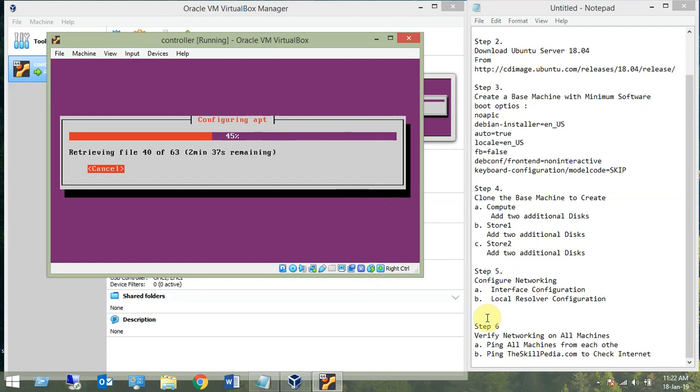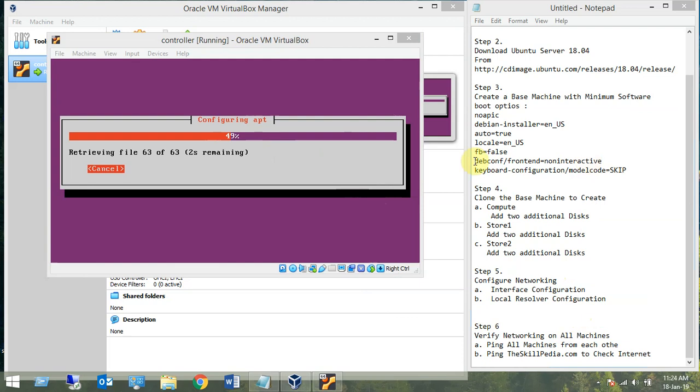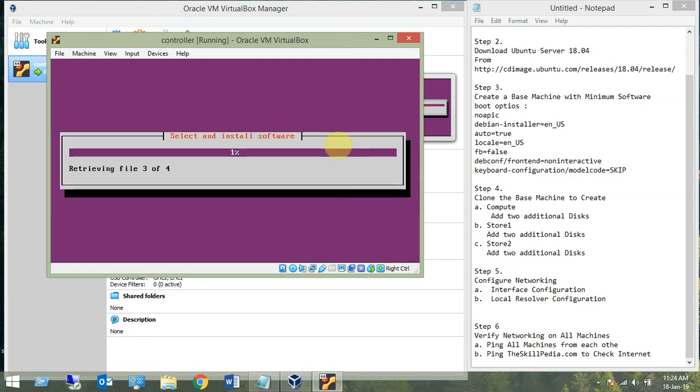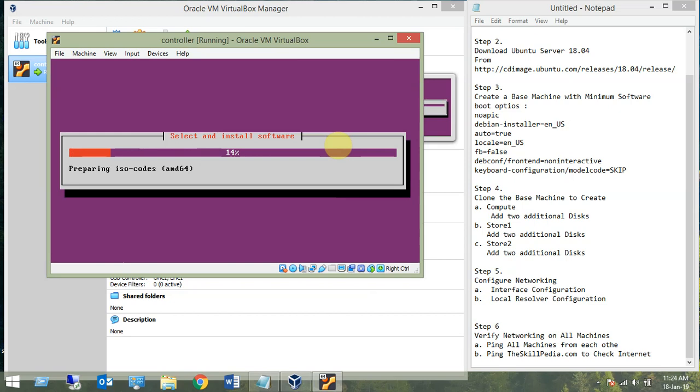Quite fast. Yes, now it is asking for security updates automatically. Let's keep this security automatic update. It's good for us.